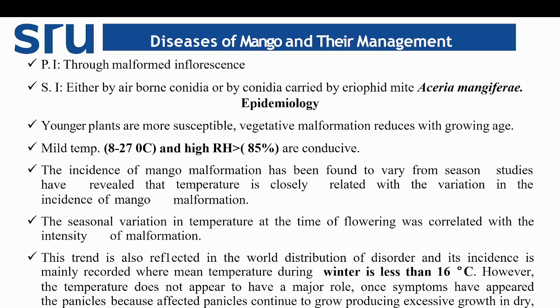The incidence of mango malformation has been found to vary from season to season. Studies have revealed that temperature is closely related to the variation in the incidence of mango malformation. The seasonal variation in the temperature at the time of flowering was correlated with the intensity of malformation. This trend is also reflected in the world distribution of the disorder, and its incidence is mainly recorded where the mean temperature during the winter is less than 16 degrees.